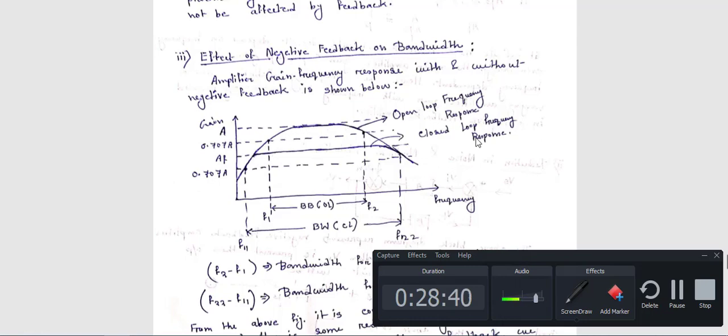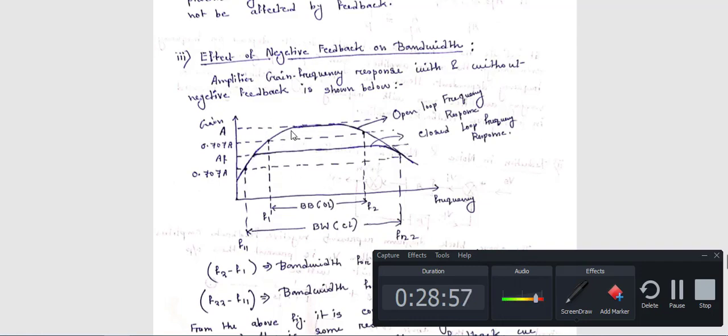And if you use negative feedback, that means a closed loop, in that case the characteristic of this bandwidth becomes like this. Now see in which case your bandwidth is maximum.